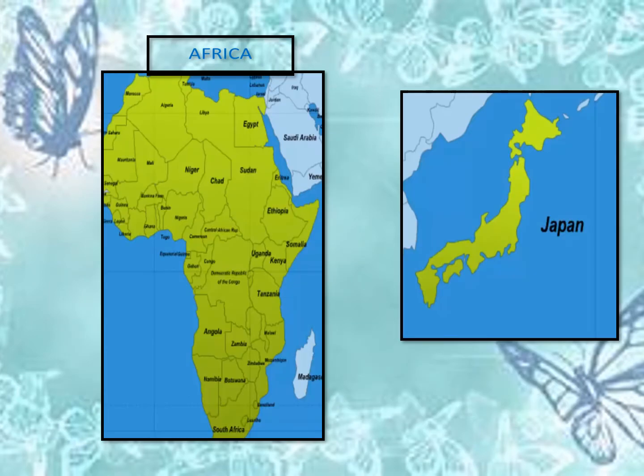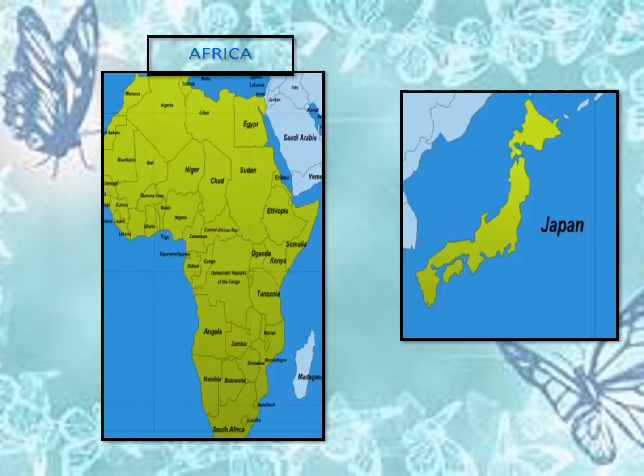Now let's see this picture. Here we can see Japan and different countries in Africa. As we all know, the countries in Africa are rich in natural resources, but Japan does not have much natural resources. It has to import natural resources from other countries. But from the world's point of view, Japan is a highly developed country and countries in Africa are considered to be developing, underdeveloped countries.